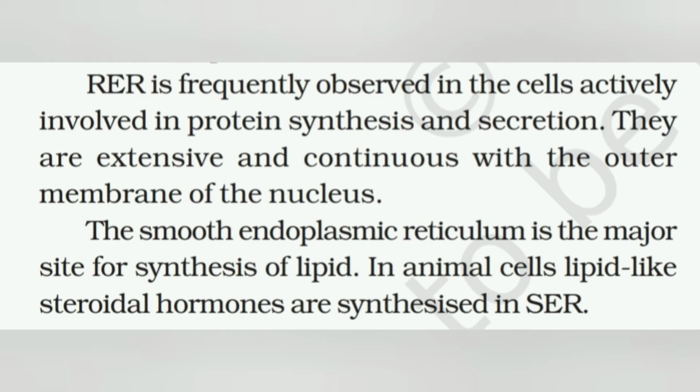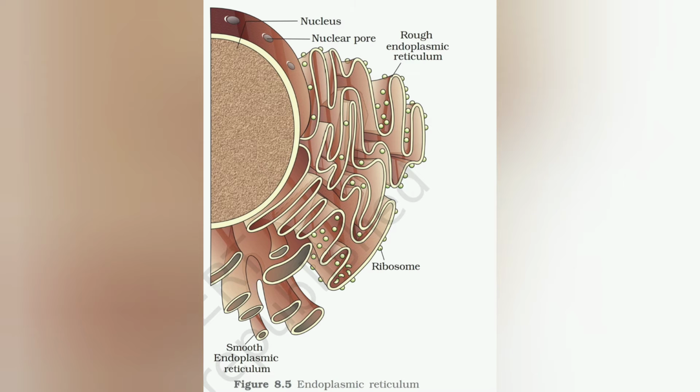RER, that is rough endoplasmic reticulum, is frequently observed in the cell actively involved in the protein synthesis and secretion. Mark this, RER is involved in protein synthesis and secretion. They are extensive and continuous with the outer membrane of the nucleus. So they are found near the nucleus. The smooth ER is the major site for synthesis of lipid, and in animal cell, lipid-like steroidal hormones are synthesized in SER. Here is the structure.